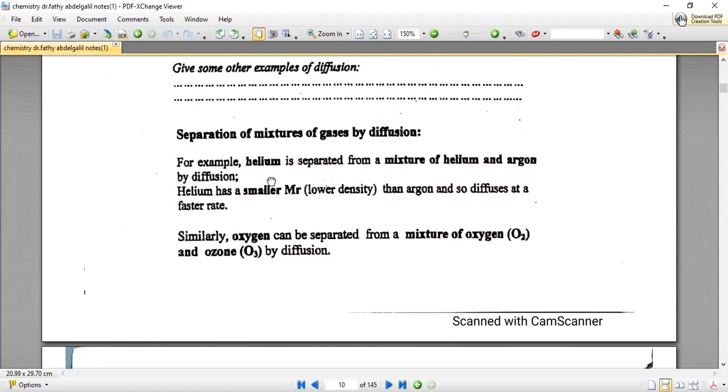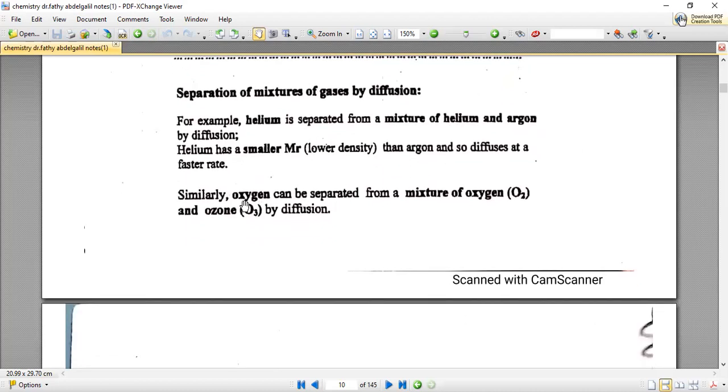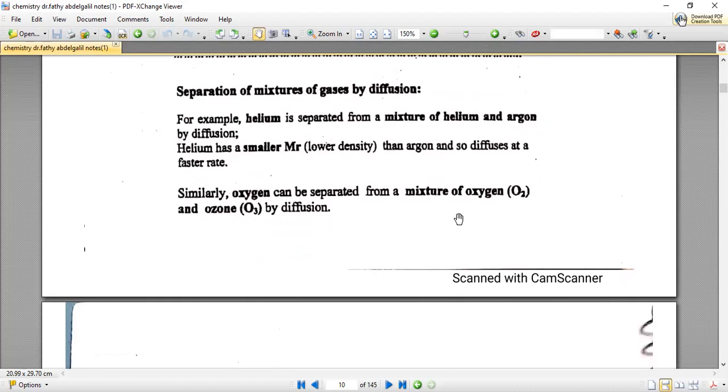If you have a mixture of helium and argon, helium has a smaller molecular mass, low density, light particles, and so it diffuses at a faster rate. Also, we can separate a mixture of oxygen and nitrogen, and a mixture of oxygen and ozone. Can someone tell me which one has the lower molecular mass? Yes, sure, it's O2, it's only 2, and O3, it's 3.